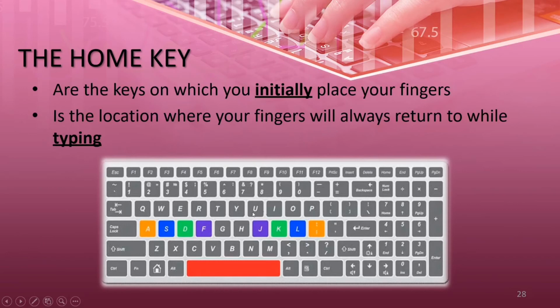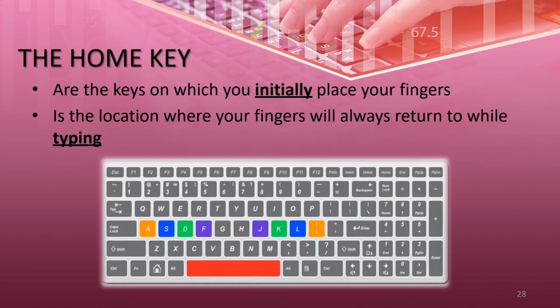You can see in this picture that I am coloring the keys so your eyes capture them easily. In the first sentence we have to put our hands on the keys A, S, D, F, J, K, L and semicolon, and both thumbs are put on the space bar.